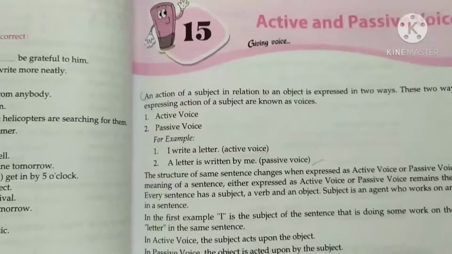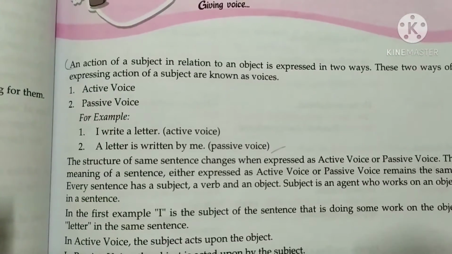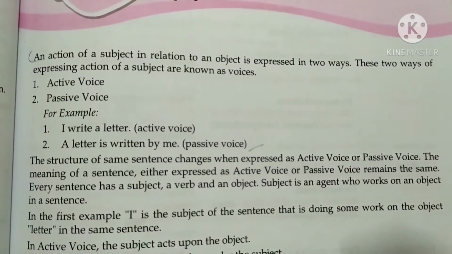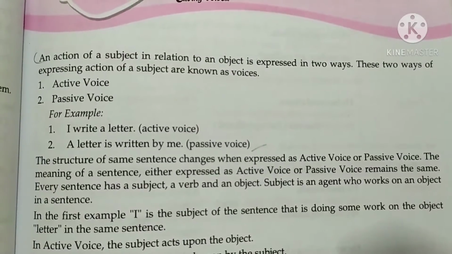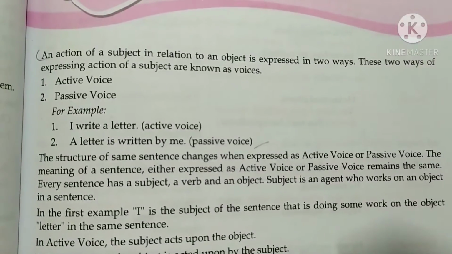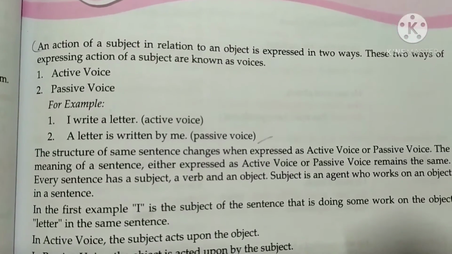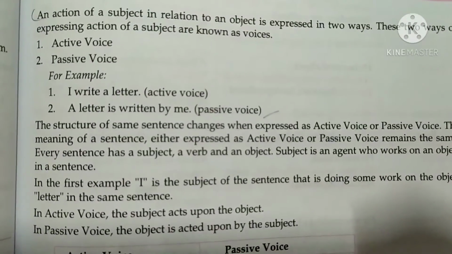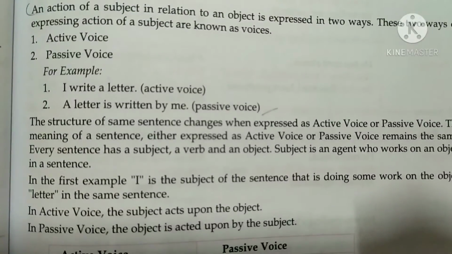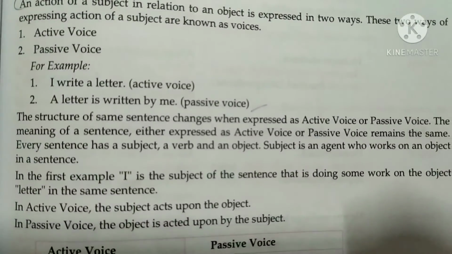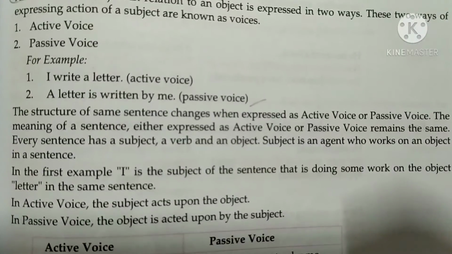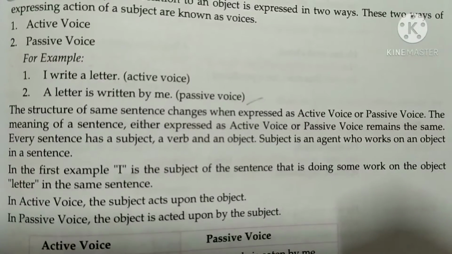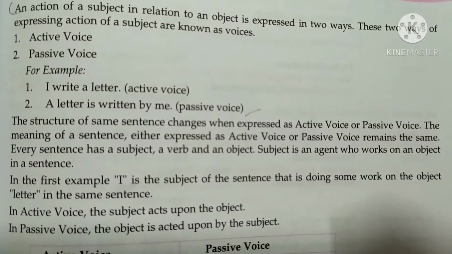We can see here, an action of the subject in relation to an object is expressed in two ways. These two ways of expressing the action of a subject are known as the voices: active voice and passive voice. For example, "I write a letter" is the active voice. "A letter is written by me" is the passive voice. The structure of the same sentence changes when expressed in active voice or passive voice, but the meaning of the sentence remains the same.